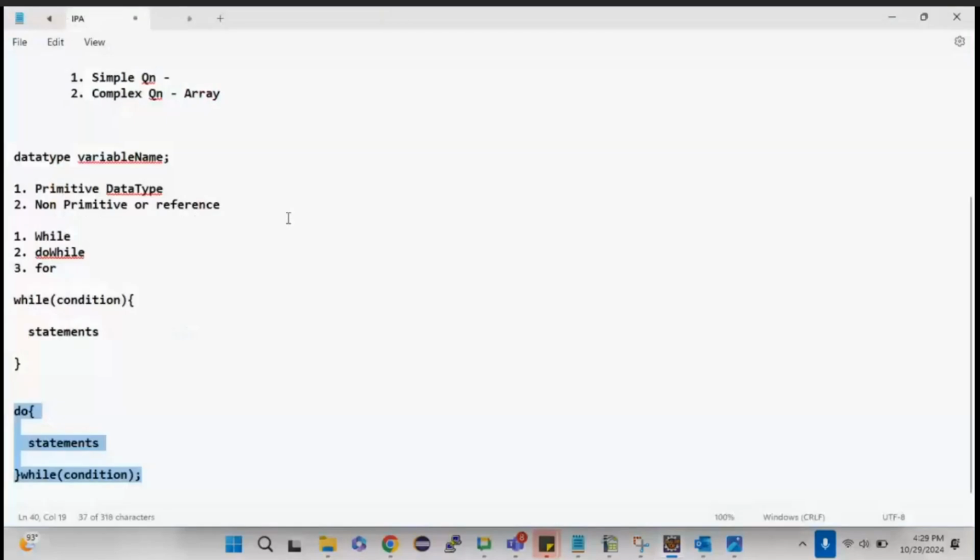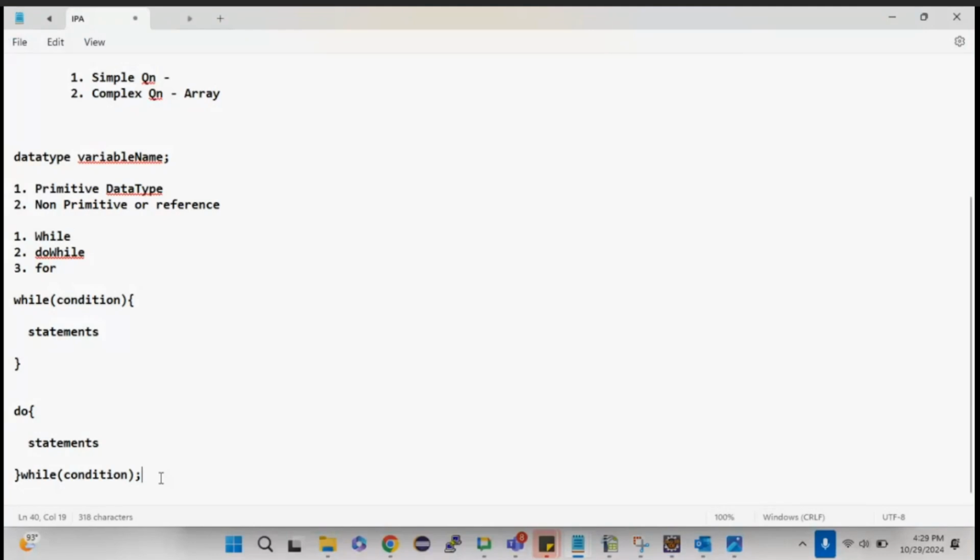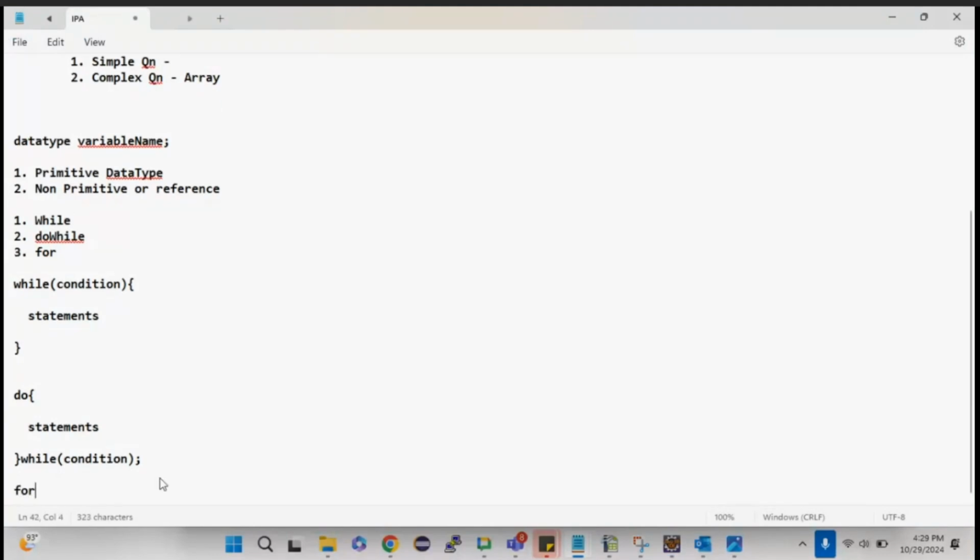So this is the do while loop. In while and do while, as you could see, the initialization is in one line, the condition checking in another line, and the increment or decrement in another line. Whereas in the for loop, everything we keep in a single line: initialization, semicolon, condition, semicolon, increment or decrement. It doesn't mean that only increment should be there. If I want to print 100 to 90 in reverse order, I can go for the decrement, which is minus minus.